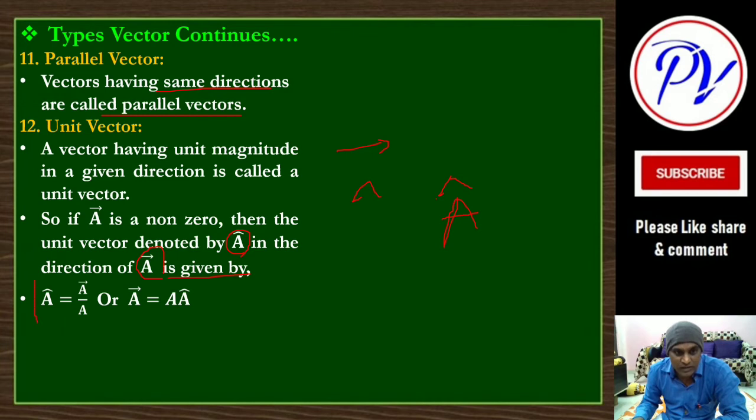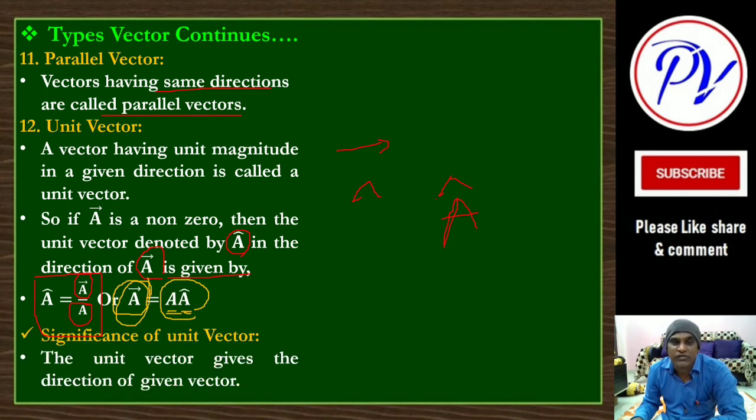We can give the unit vector as that vector divided by its magnitude. That is a unit vector, or this vector A can be described in terms of the magnitude of that vector A and the unit vector in the direction of A. So unit vector is what? Showing the direction, you can say. So direction and magnitude, it is a combined vector, that is vector A. Okay, this is the idea. Now significance of unit vector. The unit vector gives the direction. As I told you, this is the significance of unit vector.